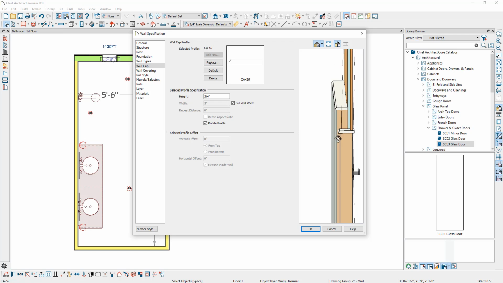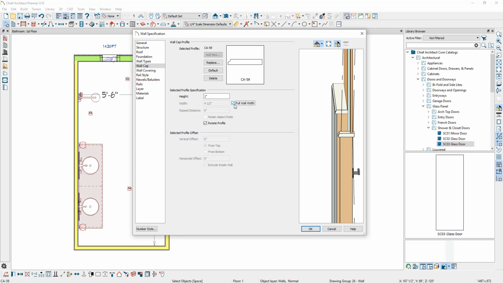for my shower wall. I can also come in here and adjust the height if I want to make it a little bit thicker. So maybe instead of 3/4 of an inch, we'll have a full inch tall. And I can also adjust the width of this. By default, the full wall width is going to be checked, but if I wanted to uncheck that and adjust the width manually, I could do that. For this case, we're going to leave the full wall width checked.